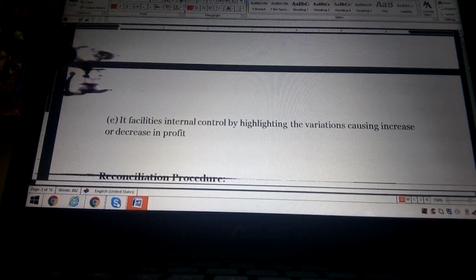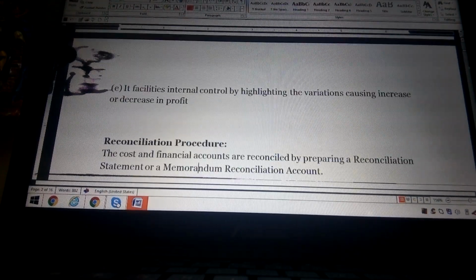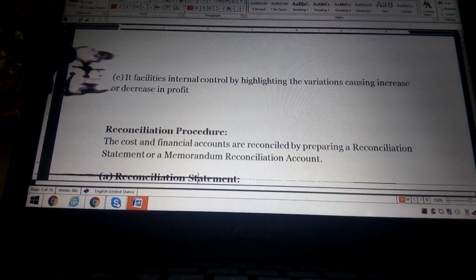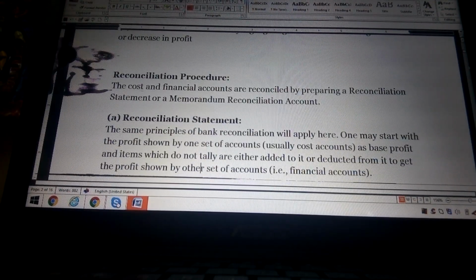It also facilitates internal control by highlighting the variations causing increases or decreases in profit. This is another reason we go for a reconciliation statement. So what about the procedure? Is there any procedure we follow under this reconciliation statement? Yes. The cost and financial accounts are reconciled by preparing a reconciliation statement or the memorandum reconciliation account. We have some procedures under the reconciliation.